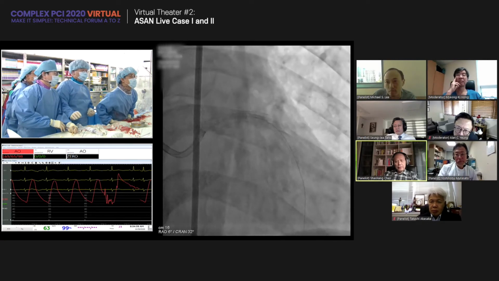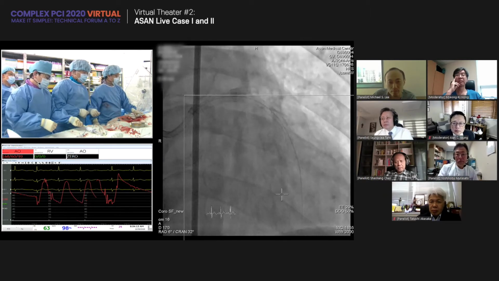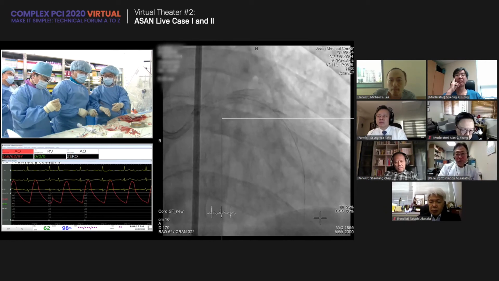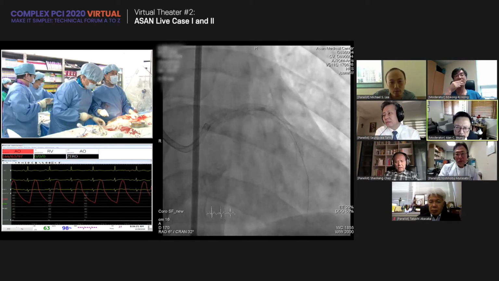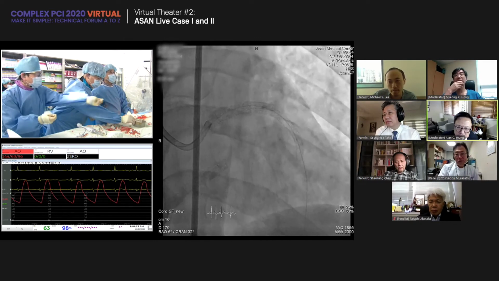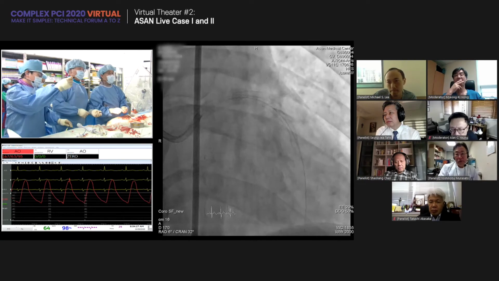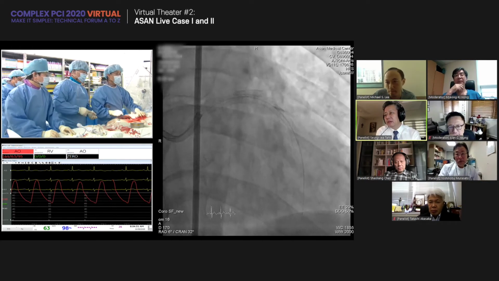So I think, can you check IVUS? Yeah. Okay, got it. Let's see the Y first. Okay, this is the Xion blue. Let's see, introduce. So the diagonal branch may be occluded, a little bit in the axillary. Yeah. Okay, staining of dye. Yeah, patient is okay.